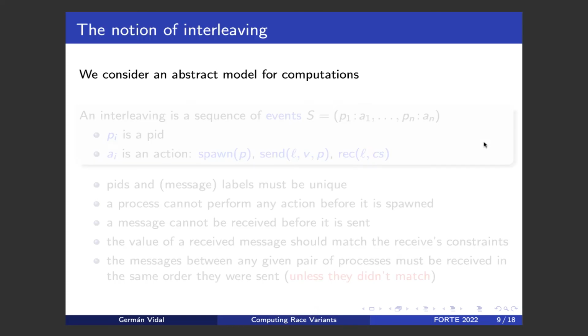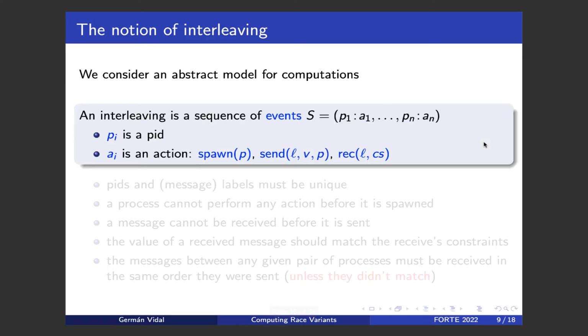So first, rather than considering a particular programming language in this work, we consider a sort of abstract model of computation. And here the key notion is the notion of interleaving. So essentially an interleaving is a sequence of events of this form. An event is a pair where the first component, Pi, is the bit of a process, the process that is performing an action, and the second component, A sub I, is an action that could be any of the three actions that I have shown before, okay?